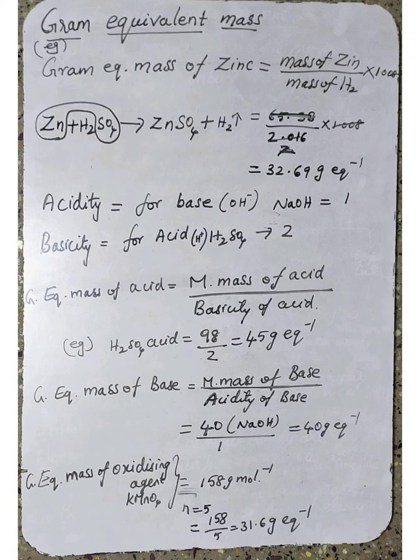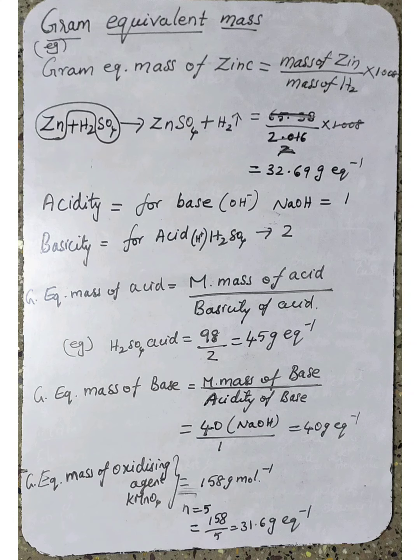Now, if we want to calculate the gram equivalent mass of zinc, it is the mass of the zinc divided by mass of hydrogen displaced, that is H2 displaced, into 1.008. In this reaction, 1 mole of zinc, that is 65.38 gram, displaces 1 mole of hydrogen molecule.